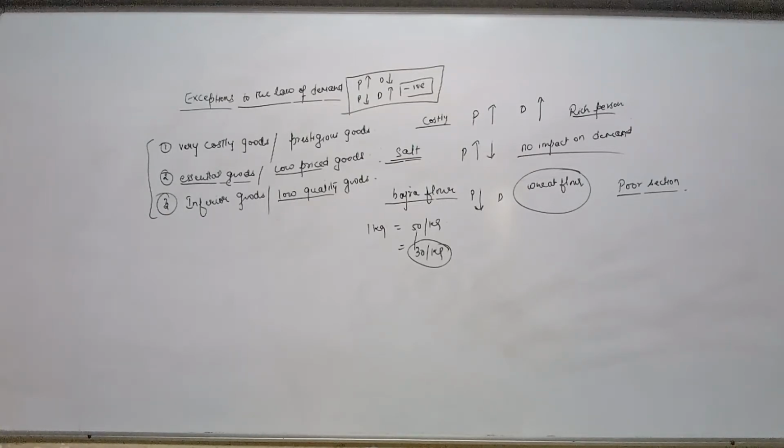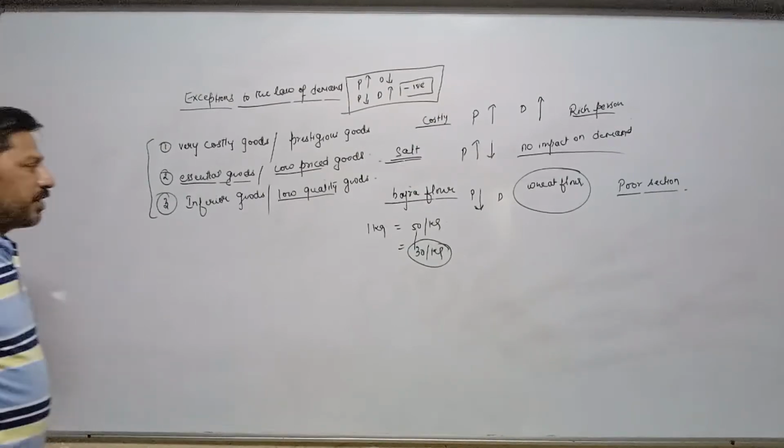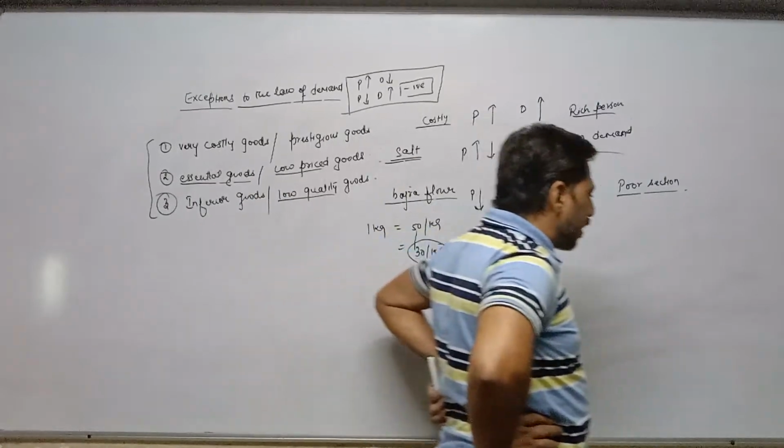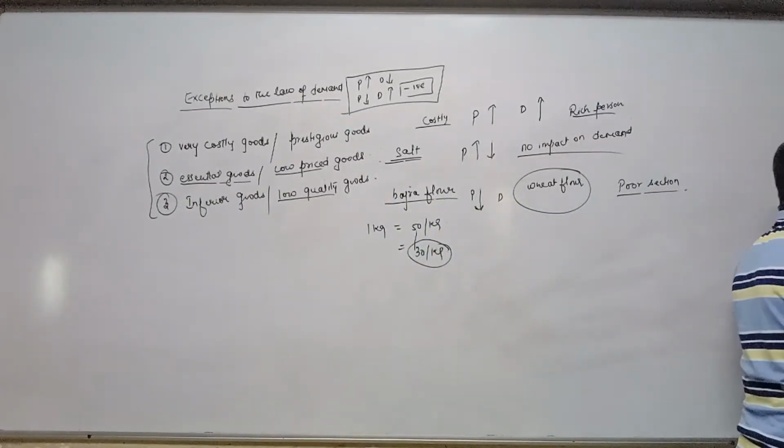The total two topics we have completed so far. First one is the meaning of demand and factors affecting demand, and today we have completed the second topic, law of demand, its assumptions and exceptions.